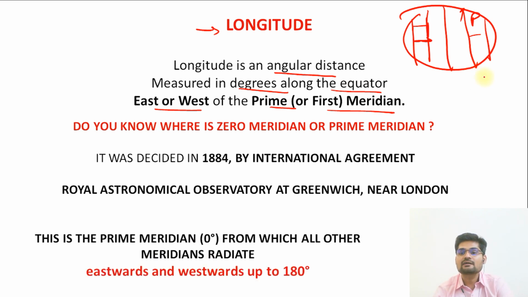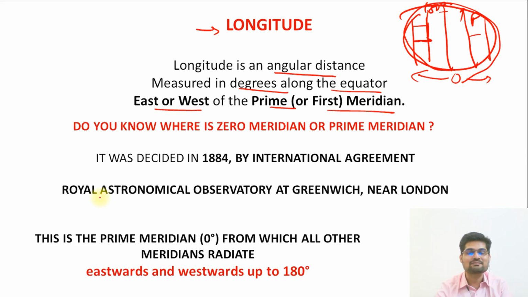So we observe that right from 0 eastward as well as westward, we find 180 degrees. So that is important because 180 degree is the semicircle on both the sides. So we find eastward 180 and westward 180 degrees out of the total 360 degrees. So that's important here.